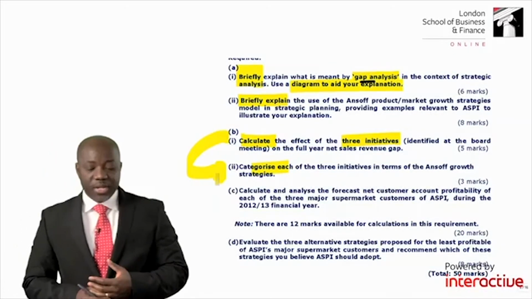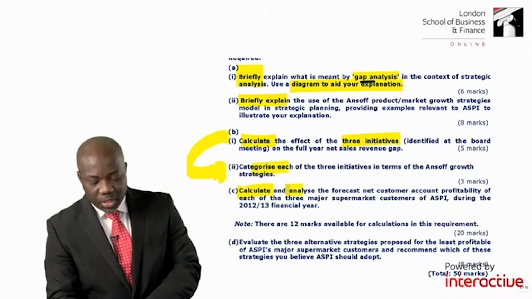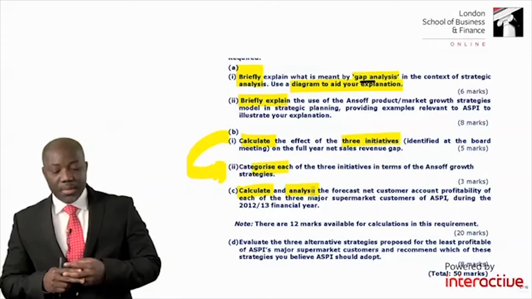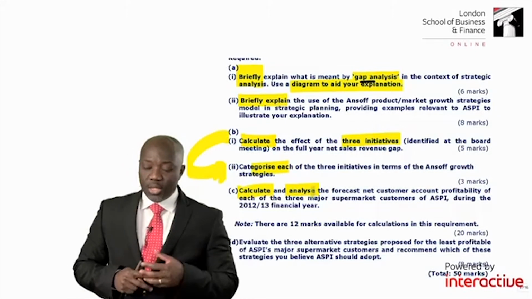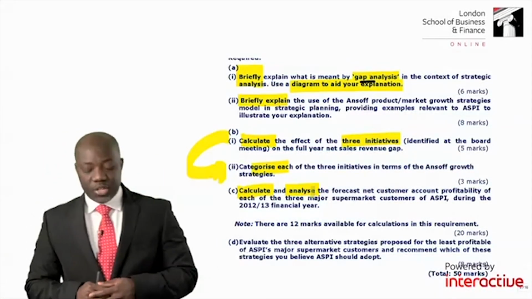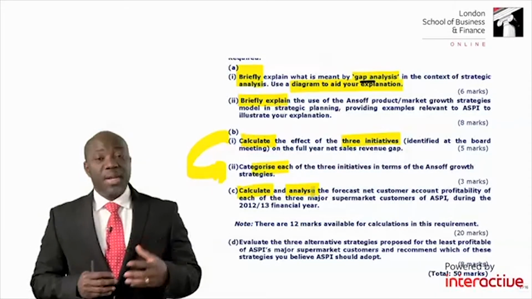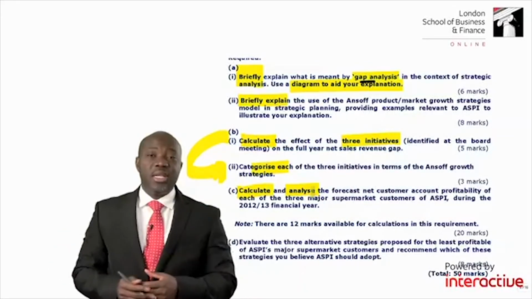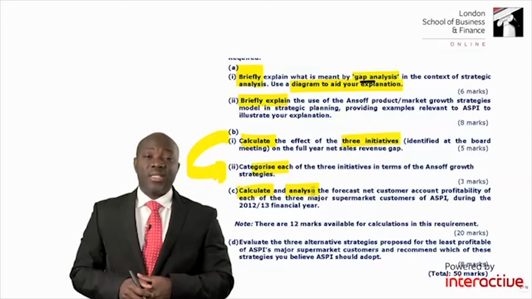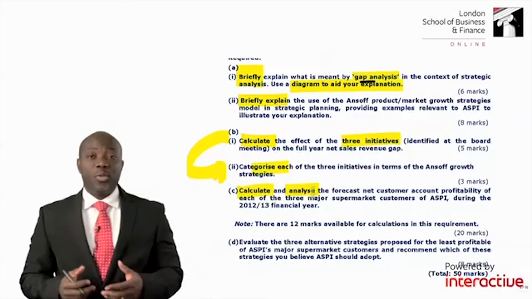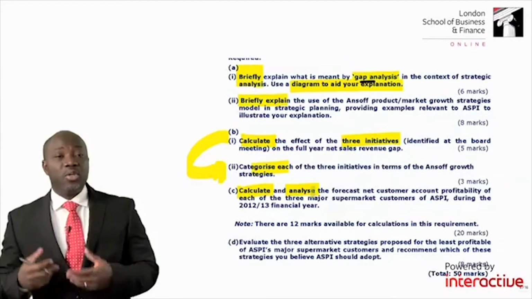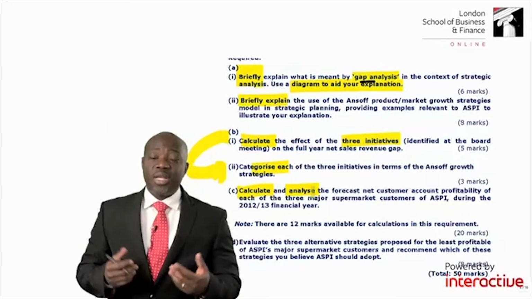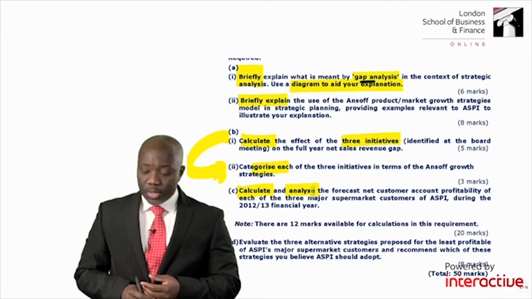The C part. The C part is saying that I should calculate and I should analyze the forecast of net customer profitability of each of the 3 major supermarket customers of ASPI during the 2012-2013 financial year. I have no idea what that one is, but I know that when I'm looking at customer profitability analysis, I need to look at the different profit generated by the different groups of customers, and then I can assess which of the group of customers is profitable and which of those that are not profitable. And then I need to find ways of improving those that are not profitable, and even I need to improve further those that are profitable to me. Or I can make a decision whether to actually move on or stay with those non-profitable customers.